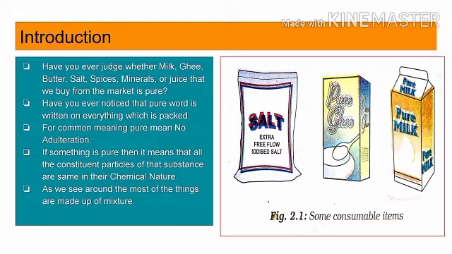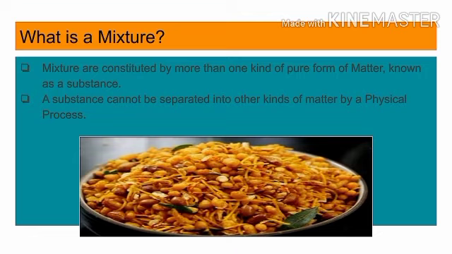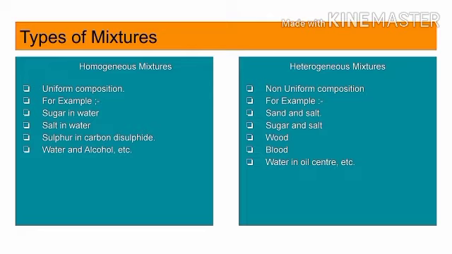As we see around, most of the things are made of mixtures. What is a mixture? Mixtures are constituted by more than one kind of pure form of matter known as substance. A substance cannot be separated into other kinds of matter by physical process. It can be done only by chemical process. Types of mixtures: homogeneous mixture, heterogeneous mixture.